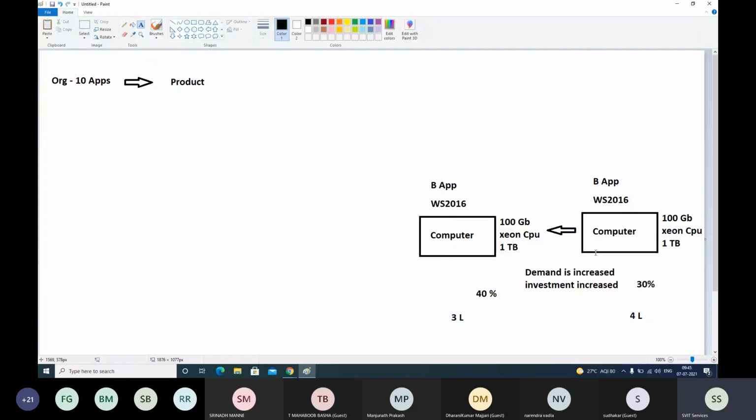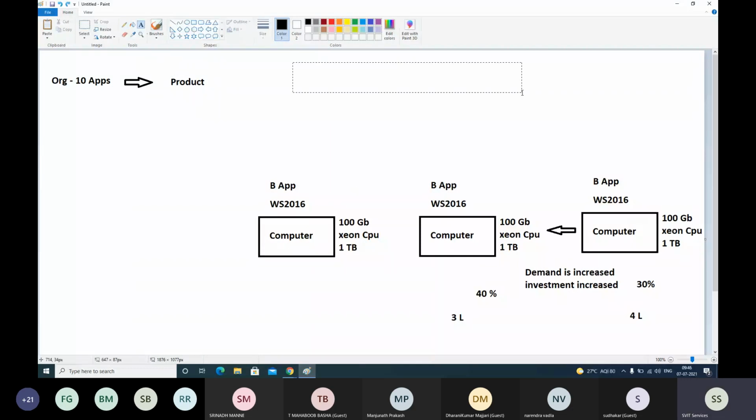Even though you are not using 30% of the resources here, memory, CPU, hard disk, you are buying one more computer because your demand is increased. You need to install one more application. So likewise, you need to buy 10 physical servers to install all these 10 applications to produce a product, sell it in the market and make money. Understood? This is a traditional IT infrastructure.